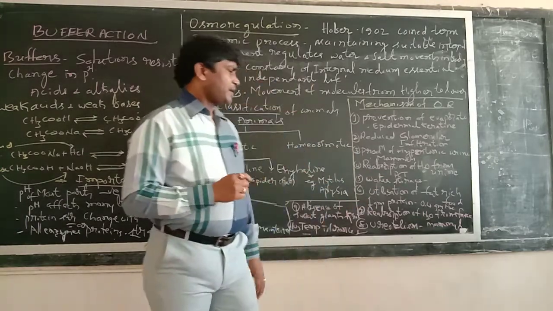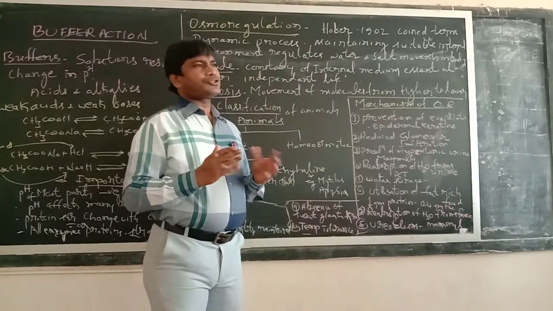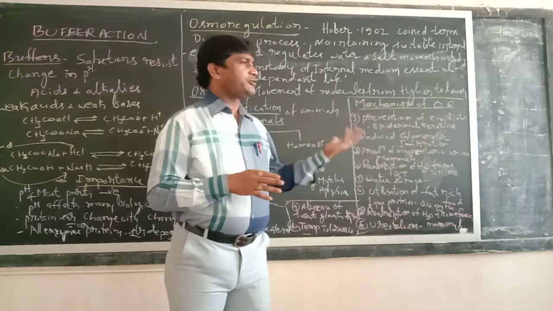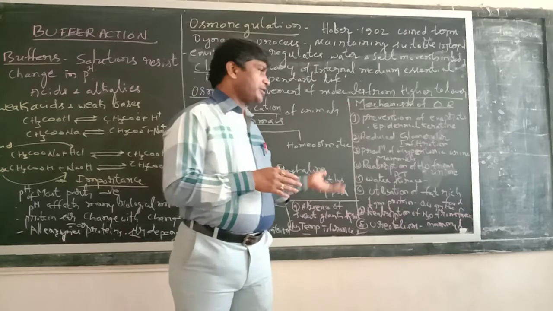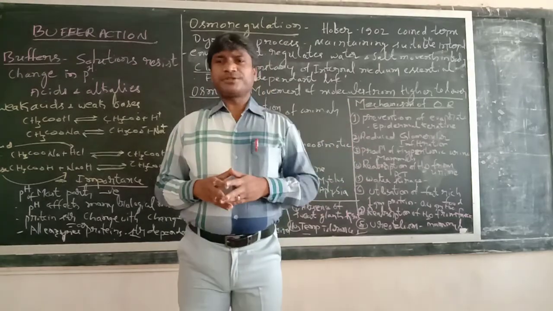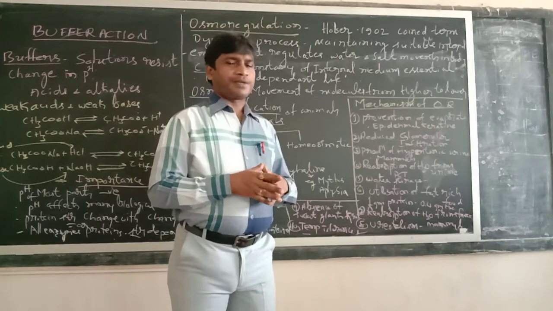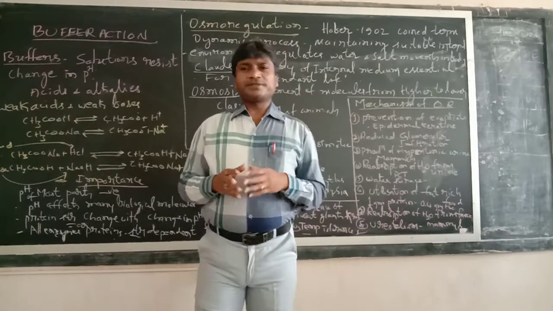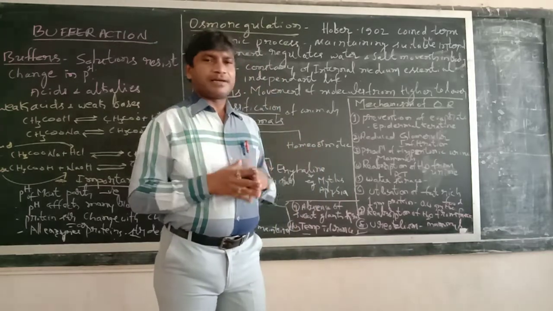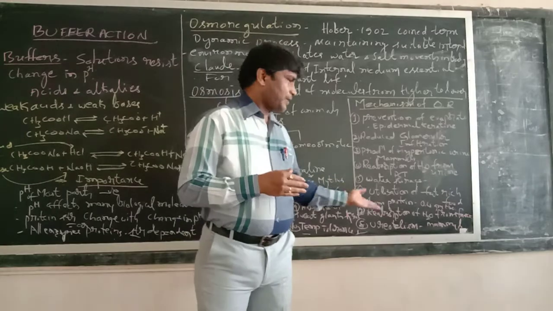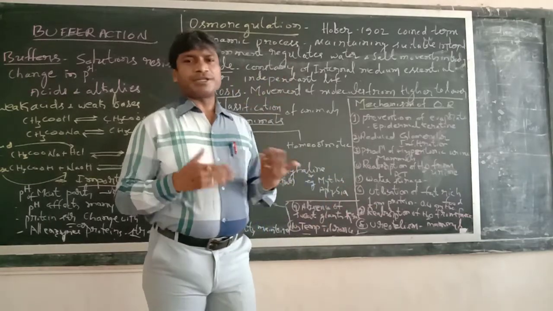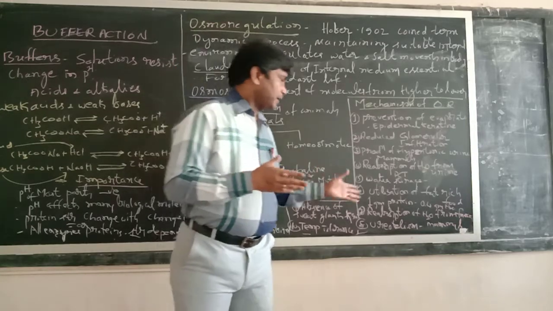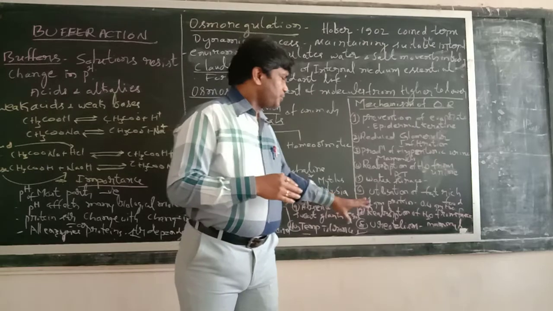Next, ureotelism. What is meant by ureotelism? Again, it is based on the excretory product excreted by animals. Animals are classified into three types: ammonotelism, ureotelism, as well as uricotelism. Animals which excrete ammonia as a waste product are called ammonotelic. Animals which excrete urea as a nitrogenous waste product are called ureotelic. And uric acid is another excreted product; animals which excrete uric acid are called uricotelic.